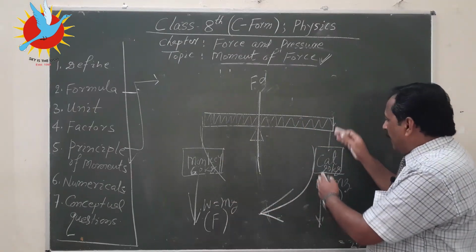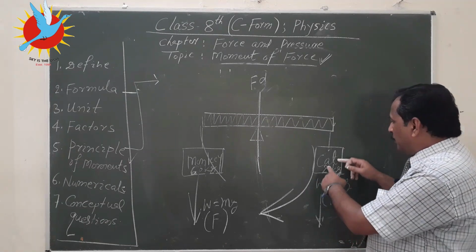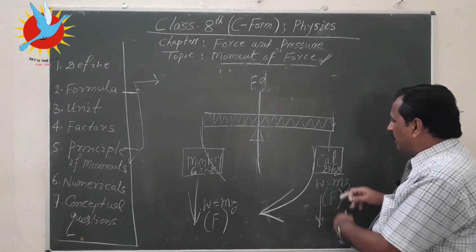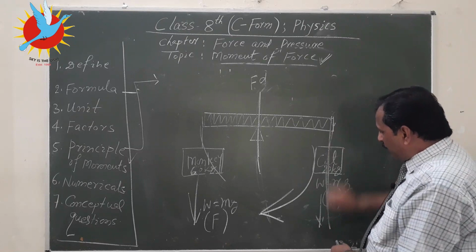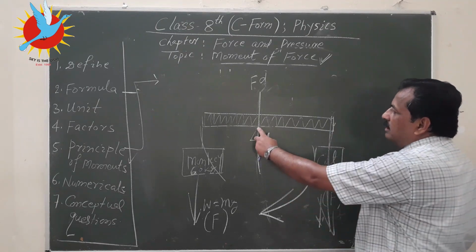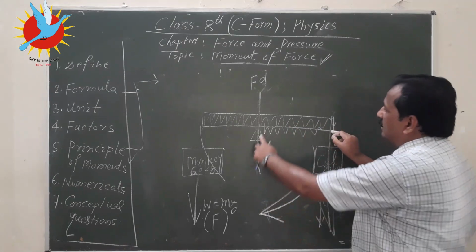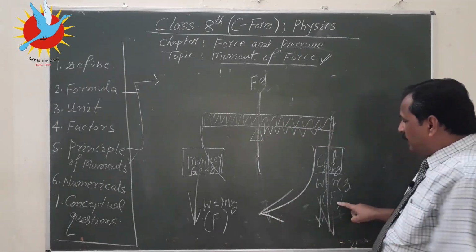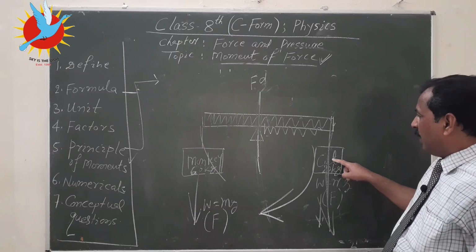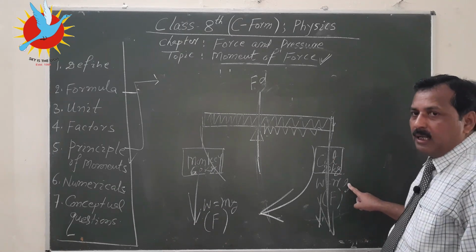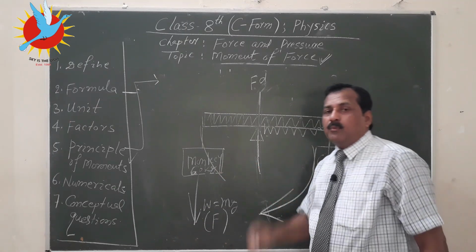Similarly, we can calculate the moment of force due to this cat sitting over here. This is the line of action of the force, and this is the axis of rotation. We have to find this distance and multiply it by this force, that is mg, the mass of the cat multiplied by g, and both must be equal.